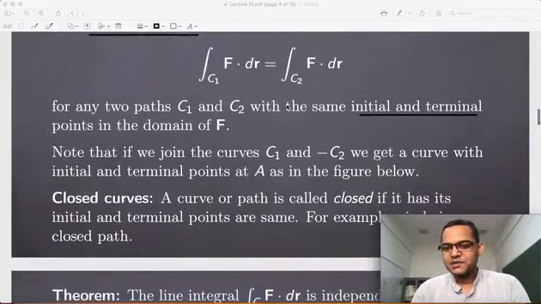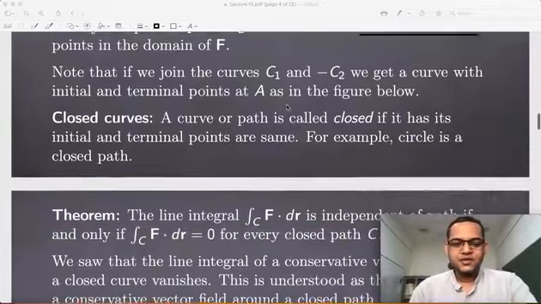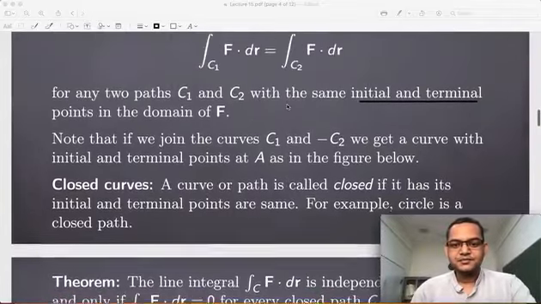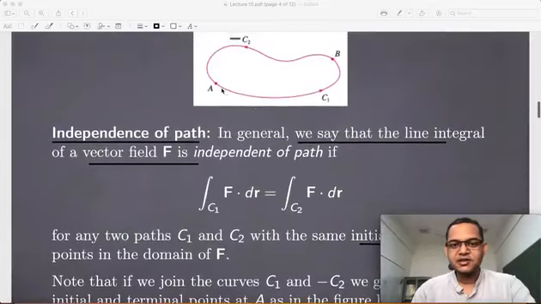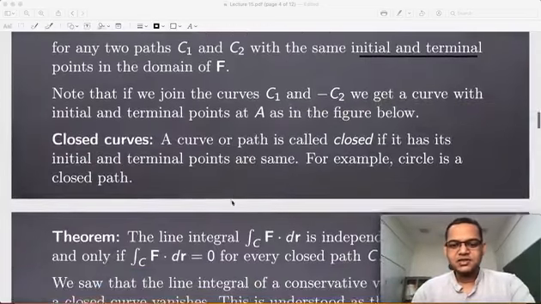You can club them together, because if I have two paths, I can join them, take the union. If I call this whole path C, then this tells you that the integral along C of this vector field is 0.